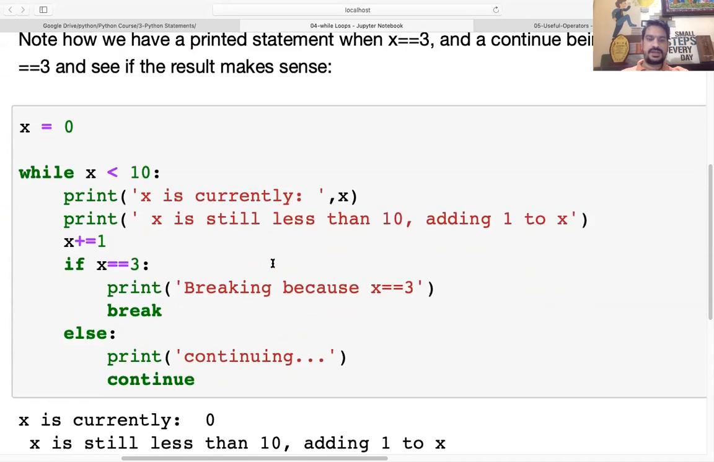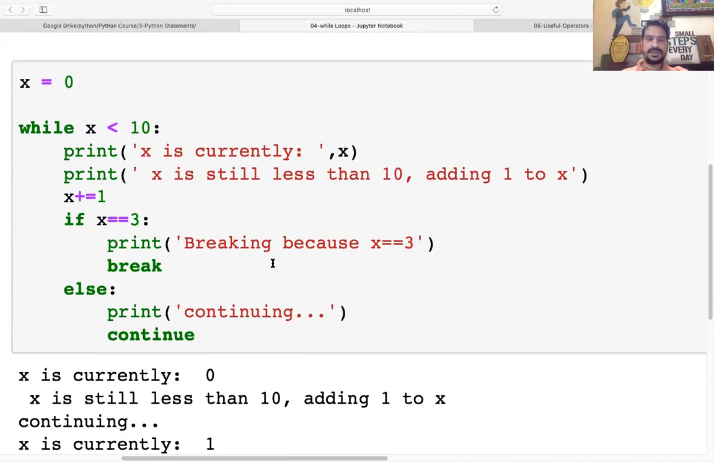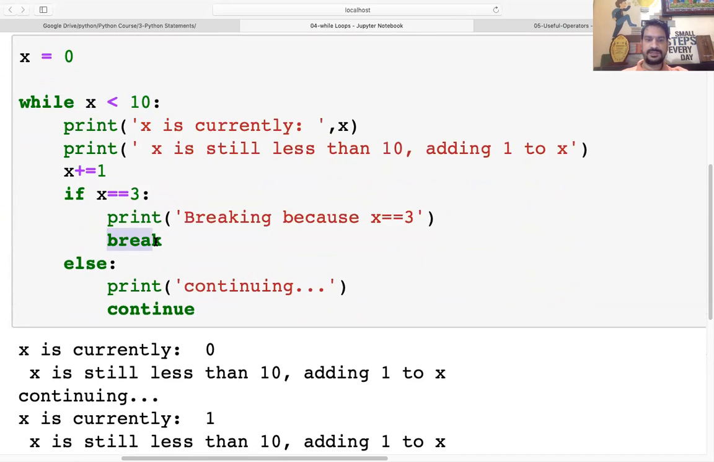Let's go and see some other statement like break also. So here the example is the same. Here also the condition is the same, but in the condition, what it is saying is that we are going to print breaking because x is equal to 3. So this particular break statement will take you out from the loop. Whenever we execute the break statement, you are no longer going to execute the loop again. Means you are going out of the loop.